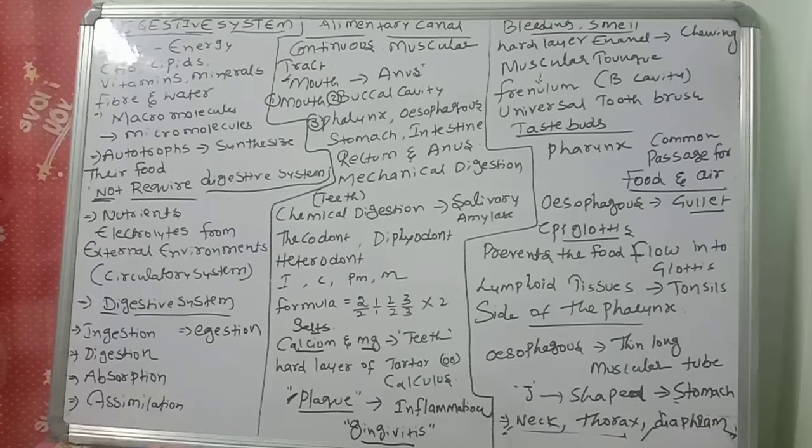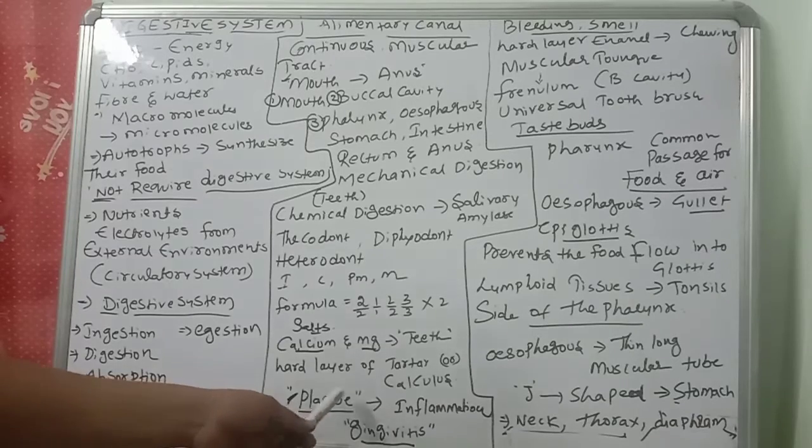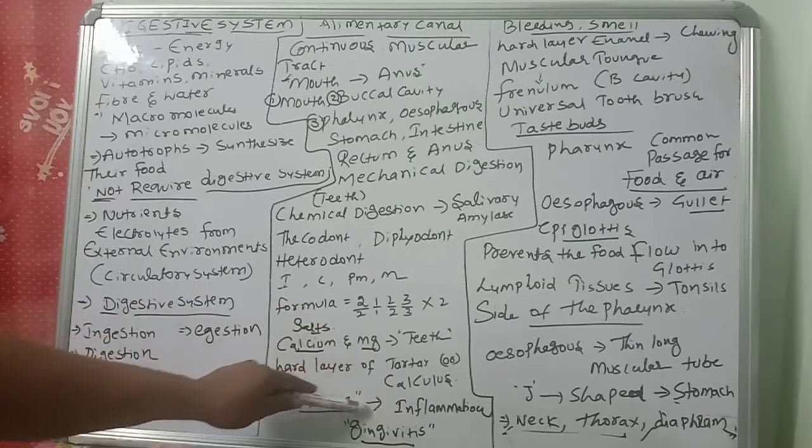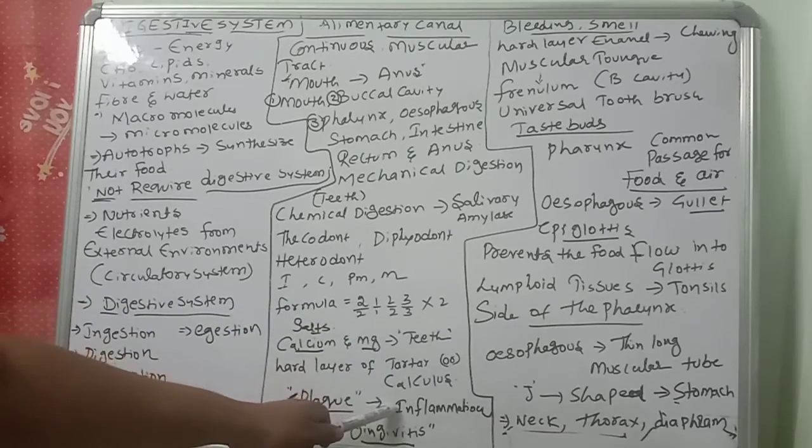Next important thing is inflammation. So what does the plaque lead to? If the plaque formed on the teeth is not removed regularly, it will spread down the tooth into the narrow gap between the gums and enamel. So what will happen if you do not remove the plaque? It will go inside the tooth, and it will cause inflammation,